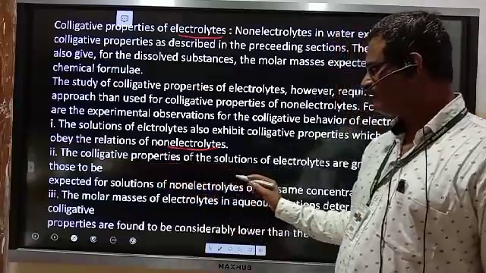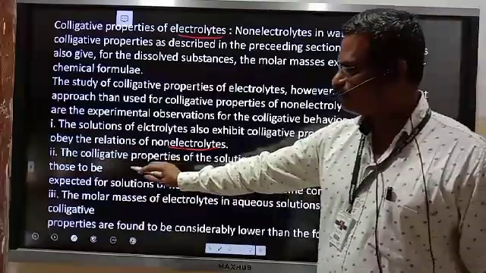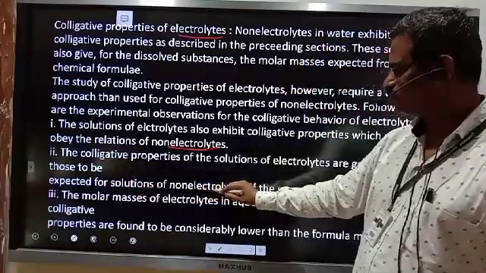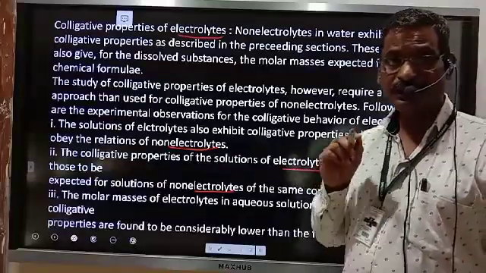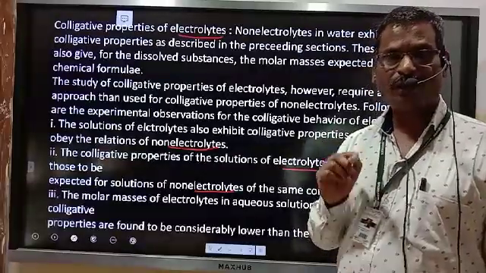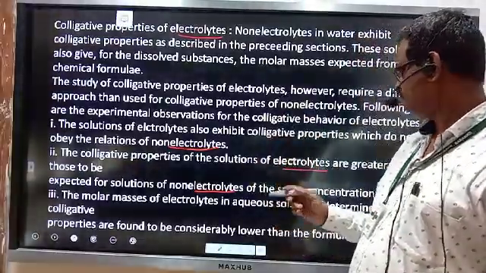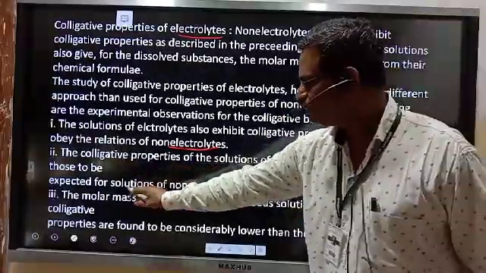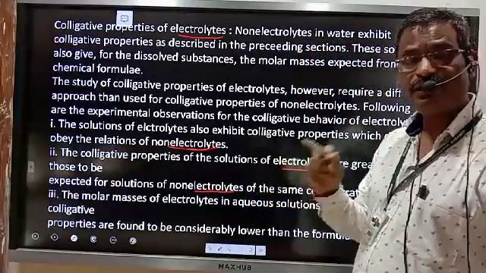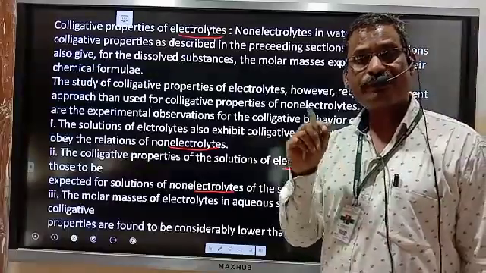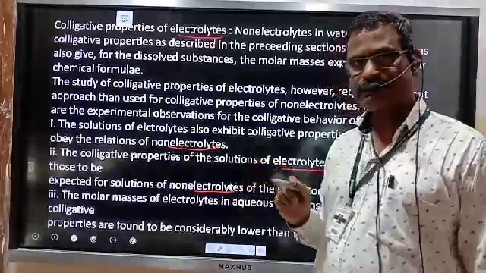Secondly, the colligative properties of solutions of electrolytes are greater than those expected for solutions of non-electrolytes. This is an important point. The colligative properties of electrolytes are slightly greater. They show higher values than the colligative property of a non-electrolyte of the same concentration. Why is this the second point?